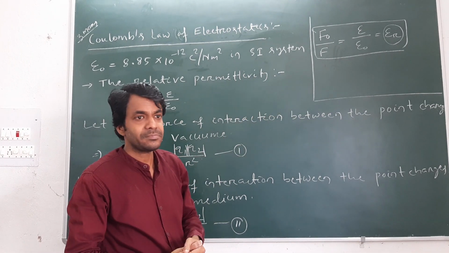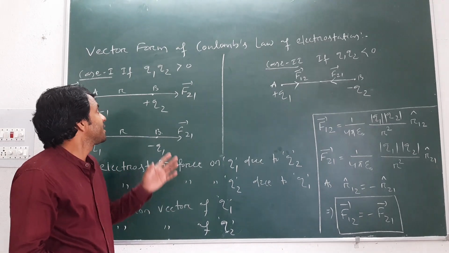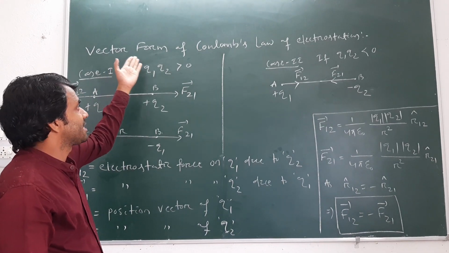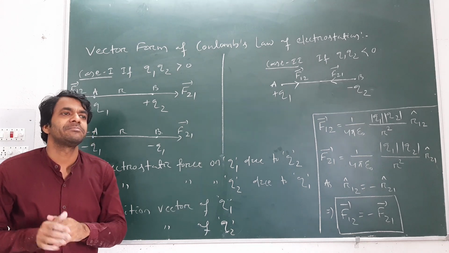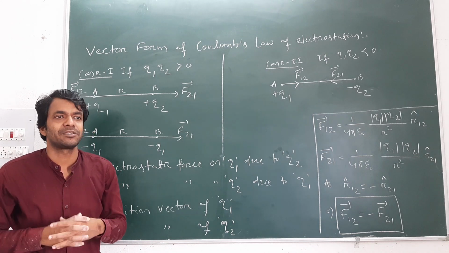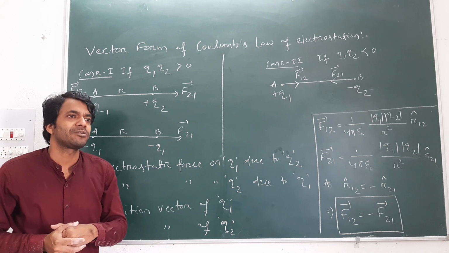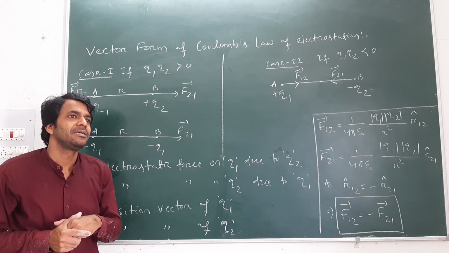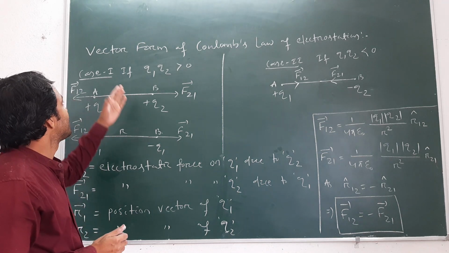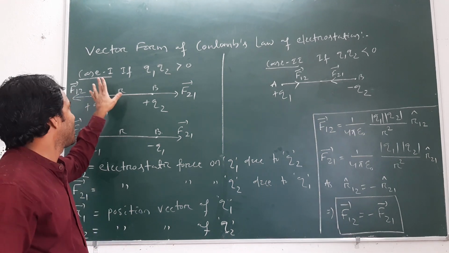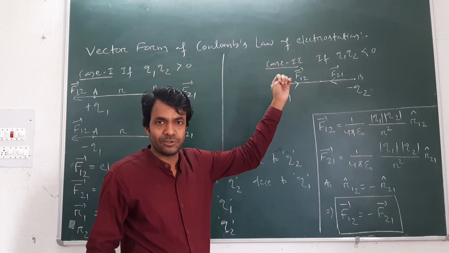Next is the vector form of Coulomb's law of electrostatics. Vector form means vectorially, because force is a vector quantity and the displacement or distance is also a vector quantity. Therefore, Coulomb's law can be stated in vector form. So there are two cases, case 1 and case 2.